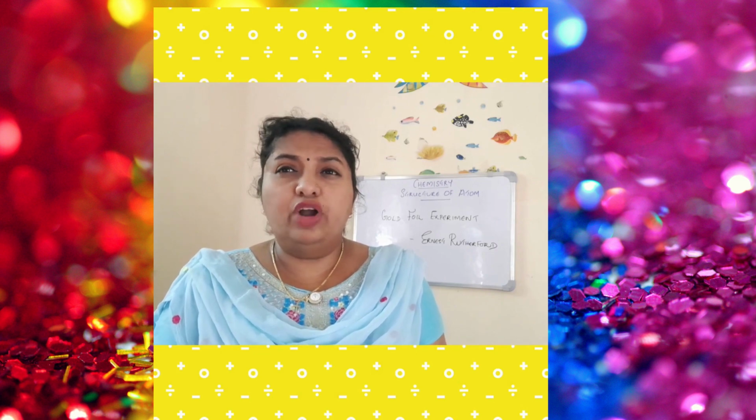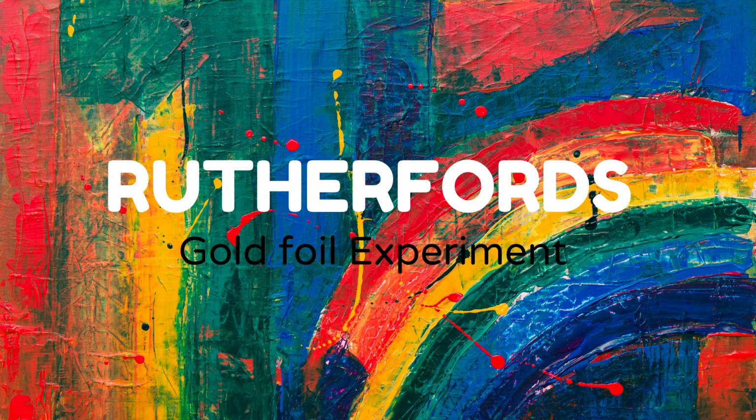Now, this gold, you know, is a noble metal. It is very malleable and ductile. It can be beaten into thin sheets, isn't it? It can be made into thin wires. And what about foil? You have heard about aluminium foil, isn't it? It's very thin actually. So, what is this experiment about? And what did he find from that?